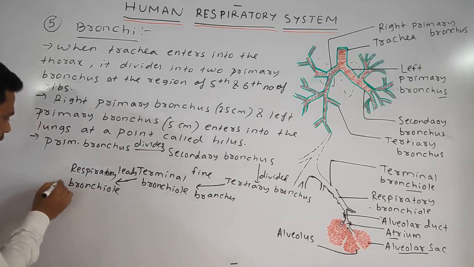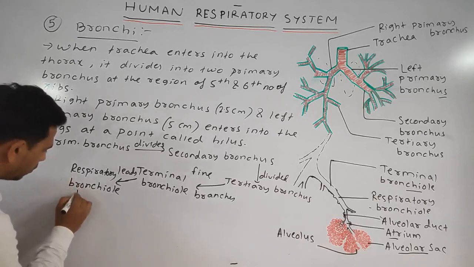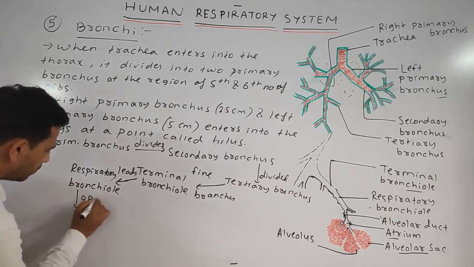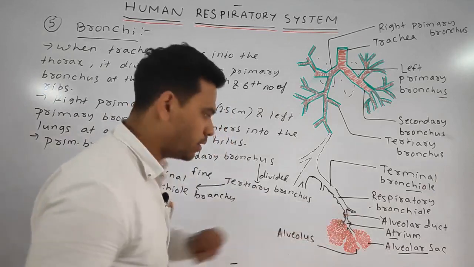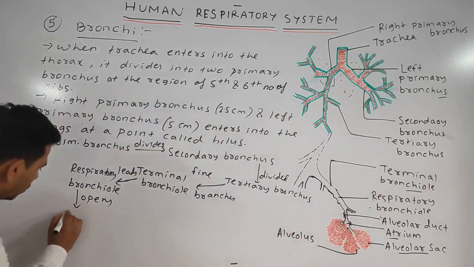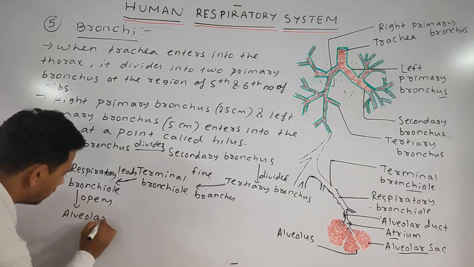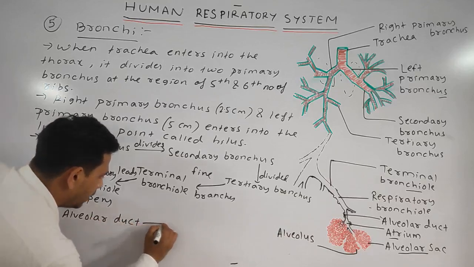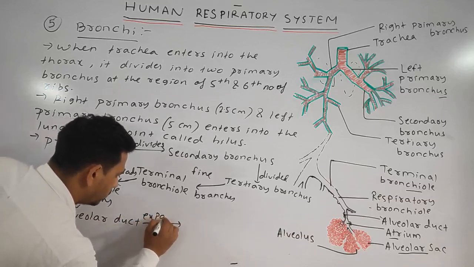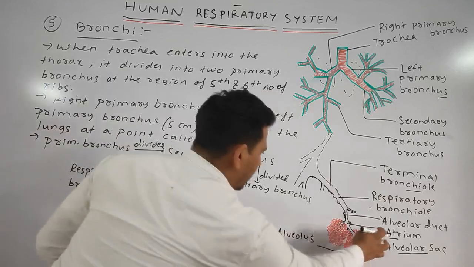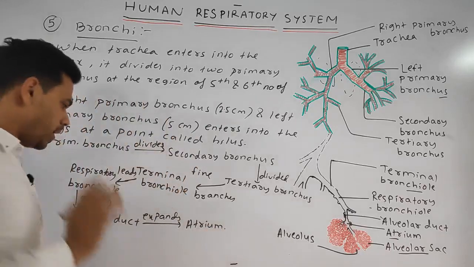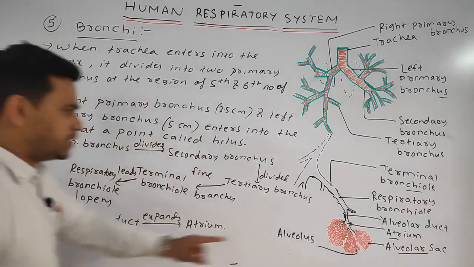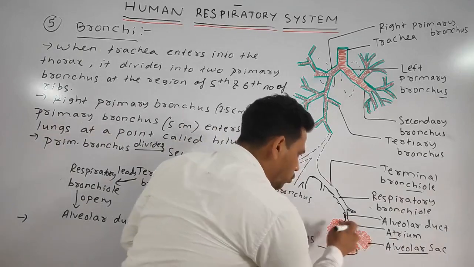Further, the respiratory bronchiole opens into the alveolar duct. The alveolar duct expands to form the atrium, a space that is called the atrium. Okay, next point. Each atrium has 2 to 5 alveolar sacs.